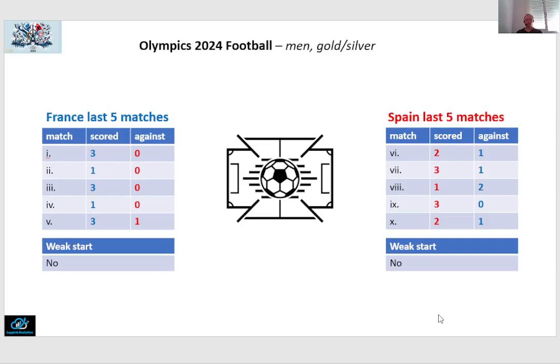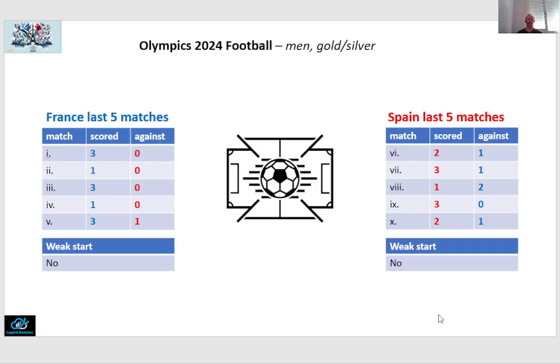The final for the men's tournament will be between France and Spain. In this case, we see France, the French team, have had a very strong performance so far. Only 1 goal conceded against Egypt in their semi-finals match that they won 3-1. And Spain, well, the Spanish team have had a somewhat mixed performance.